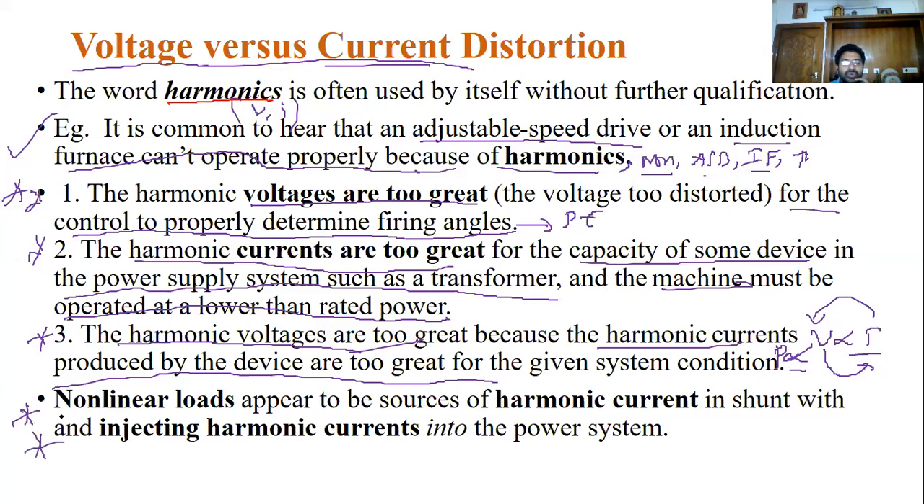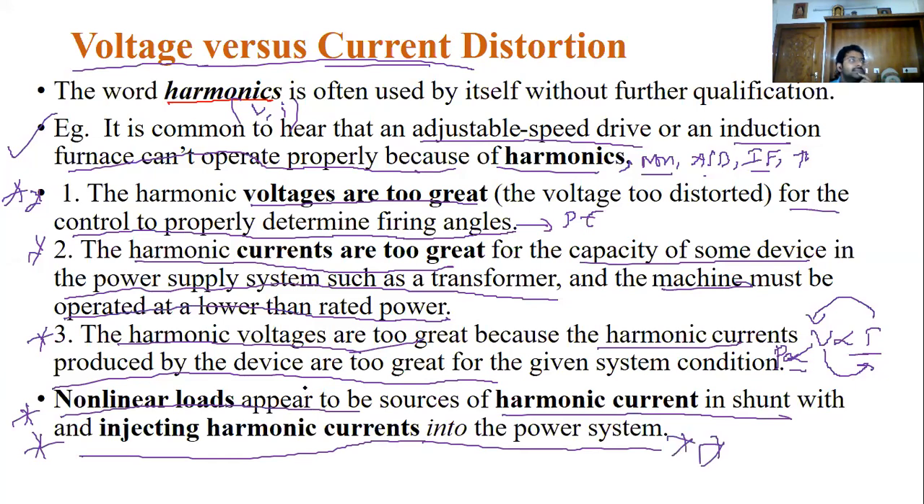Now see this one. Non-linear loads that appear near the load centers are the sources of harmonic current in shunt with the devices, injecting harmonics into the power system. This is a very, very important point. They are injecting currents in shunt, remember, in shunt, into the power system.